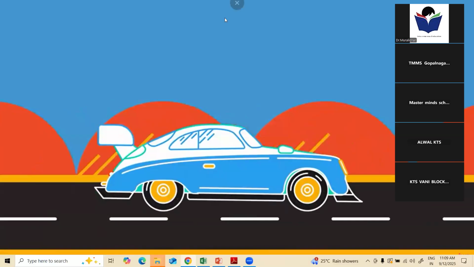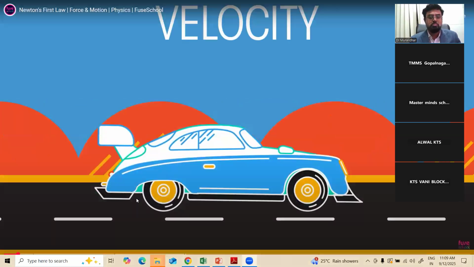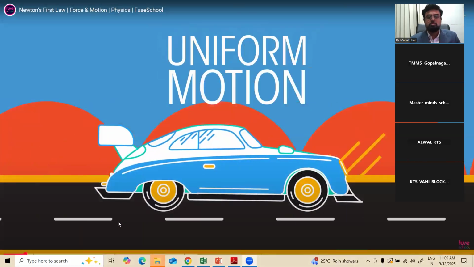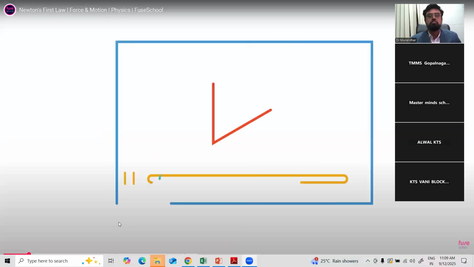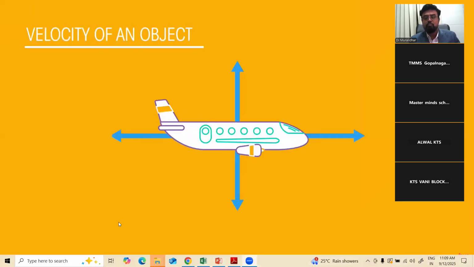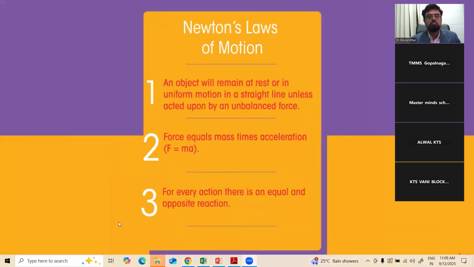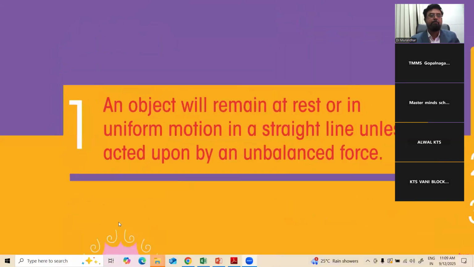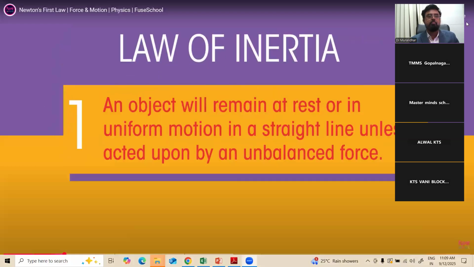You should already know what we mean when we say an object has a velocity, and what we mean when we say an object has uniform motion. If not, you may want to check out this video first. In this video, we're going to look at how the velocity of an object depends upon the forces acting on it. In physics, we have three fundamental laws of motion, created by Sir Isaac Newton way back in the 17th century. Today, we are looking at the first law of motion, sometimes called the law of inertia.